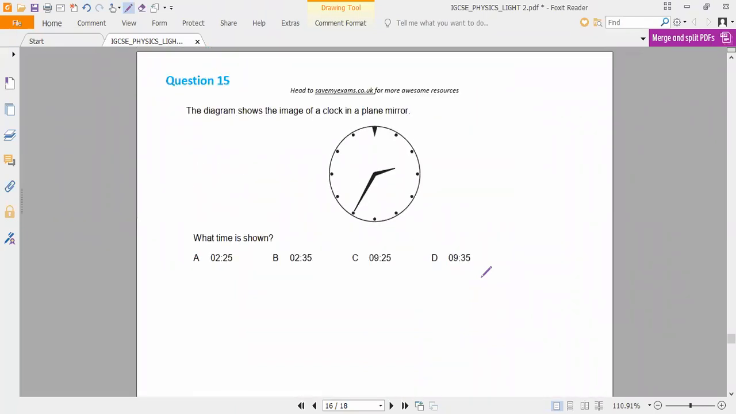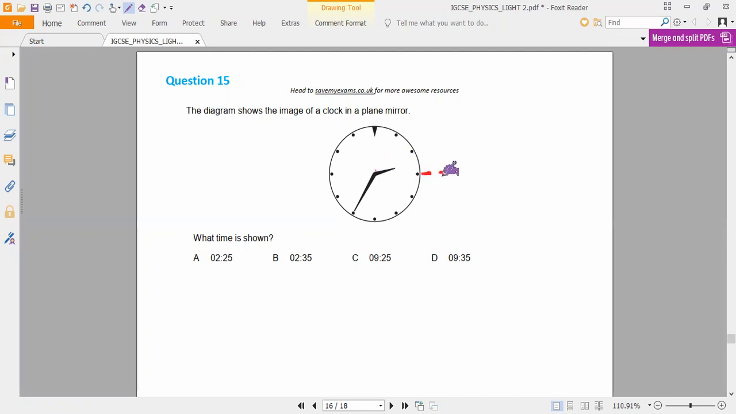This is the mirror image, guys. The diagram shows the image of a clock in a plane mirror. So what time does it show? Kindly all of you observe very carefully and tell. 9:25. Is it correct? Yes, sir. So 9:25 is the correct answer, because it is a mirror image.